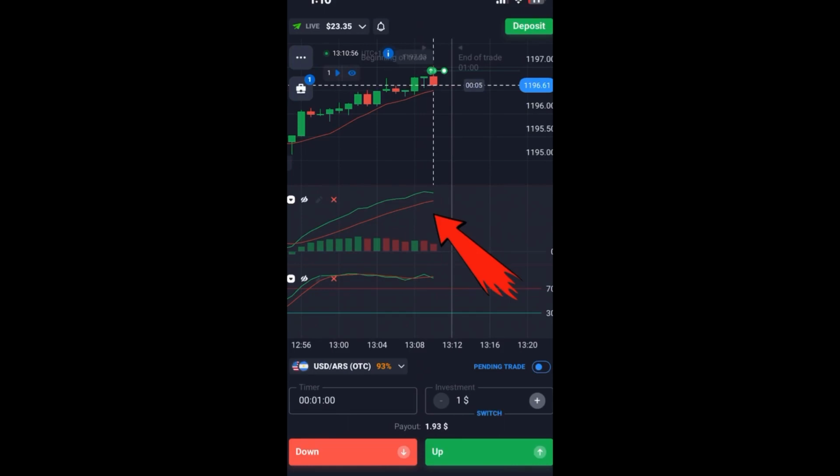This first trade I took on this USD/ARS OTC market. I took it when the market reached this point, and I entered predicting that the buyers, meaning the green, are going to win. At some point they tried their best, but as God and the market would have it, the sellers won. The reason I placed the trade that the buyers would win is that the overall trend here is an uptrend, because it's over the moving average, and I consider it to be an uptrend.